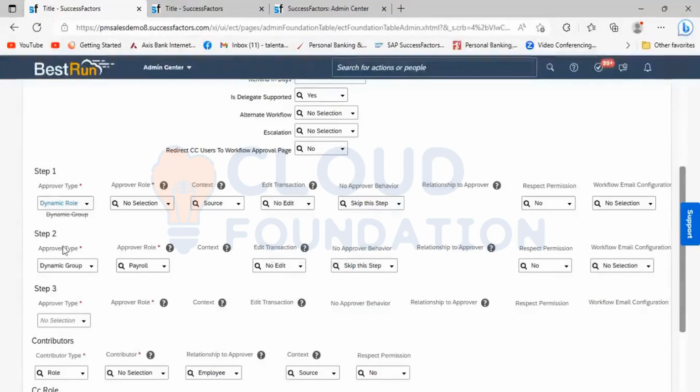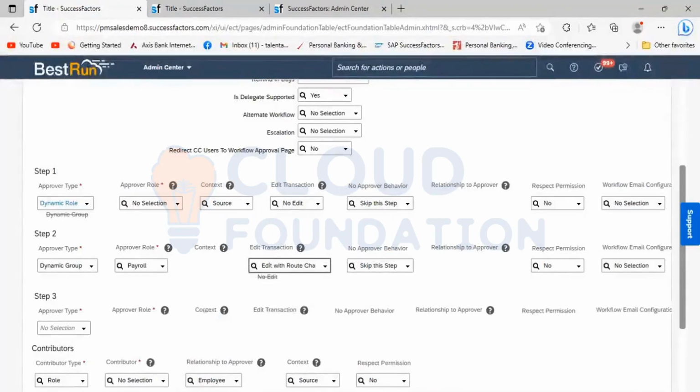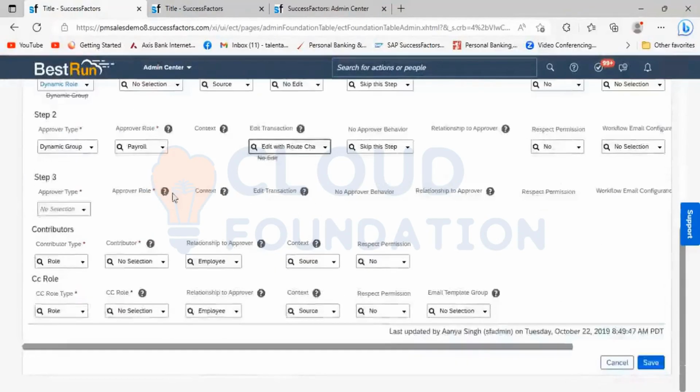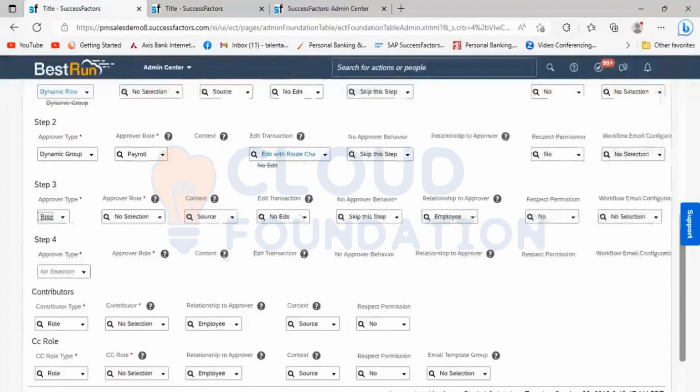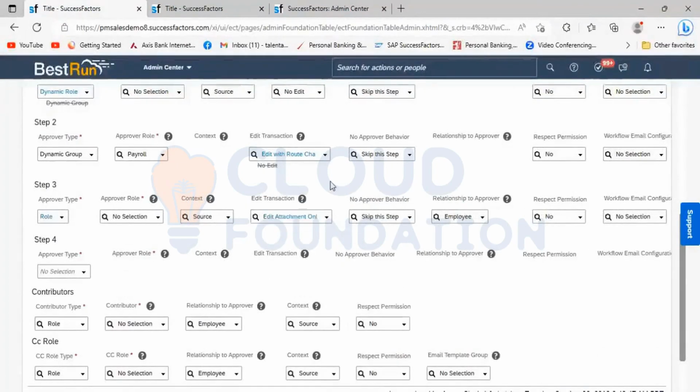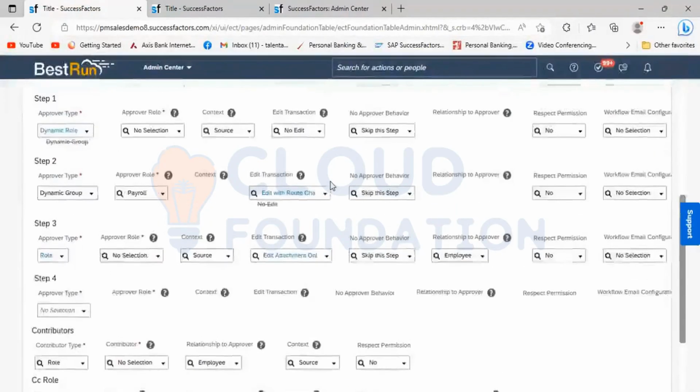Now, assuming that in step 2 we have the edit transaction as edit with root change. And here, let's take attachment only. These are the scenarios we are looking at.